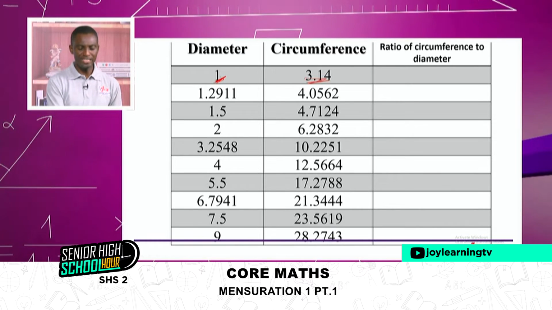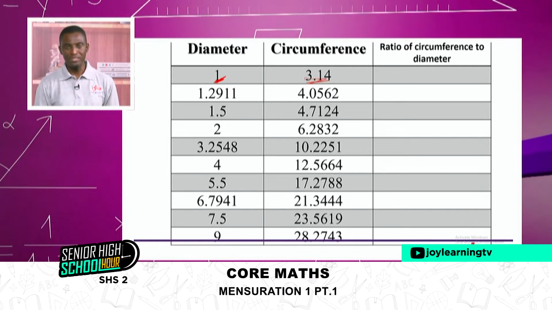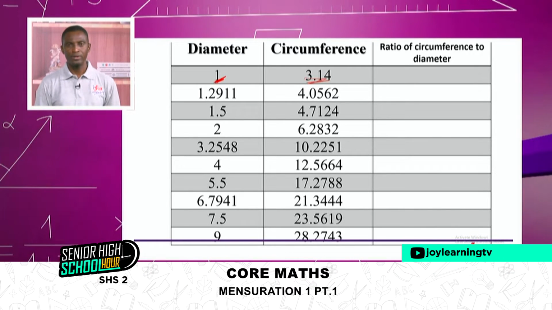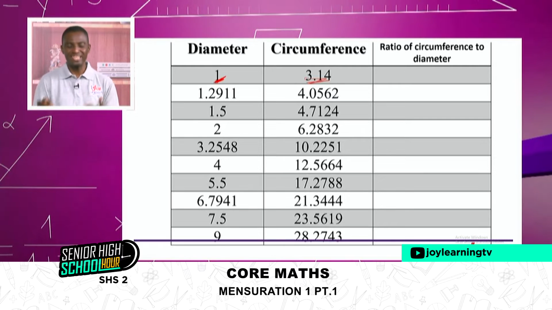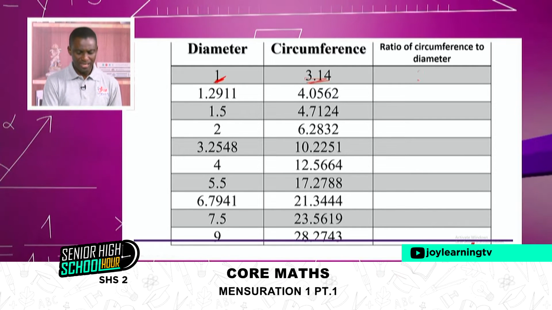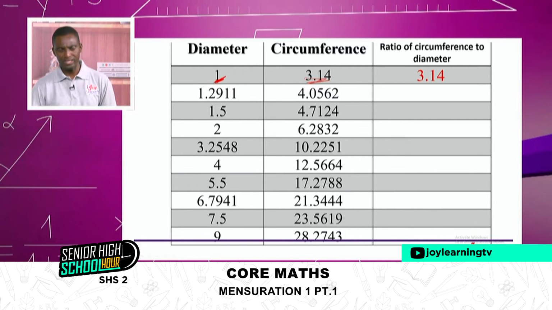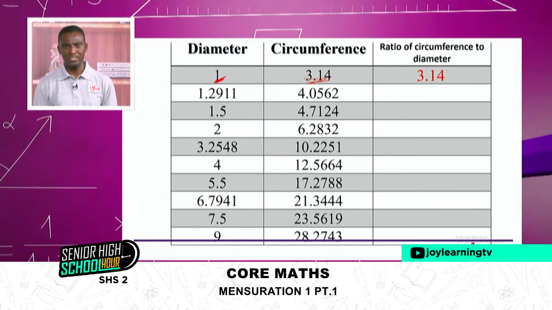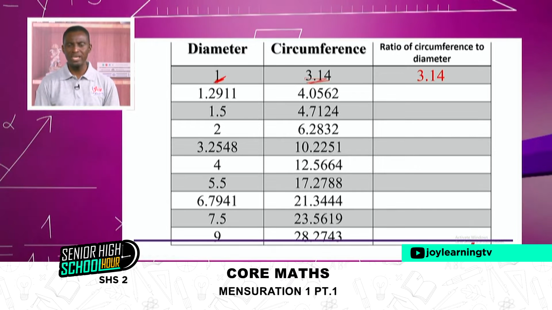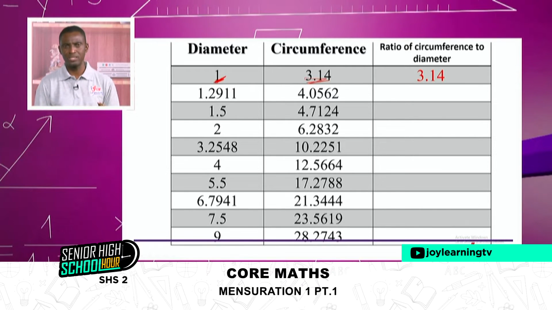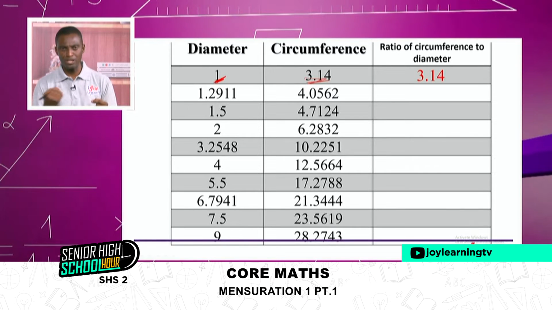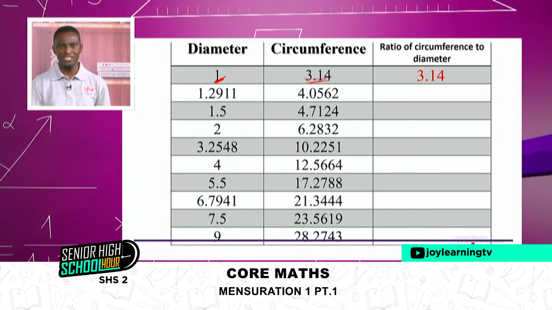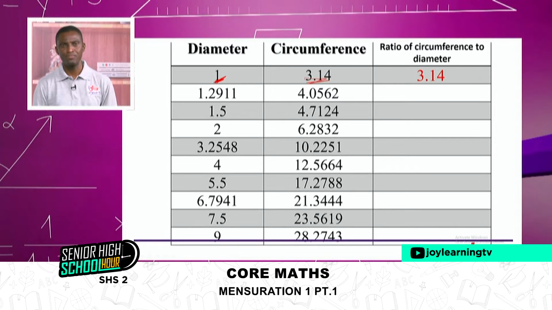Then I divided the circumference by the diameter and recorded the value. So in the house, at your free time, I want you to just pick a milk tin, Milo tin, any perfectly circular object. Try to use a string to measure the circumference and the diameter of it and record the two numbers.